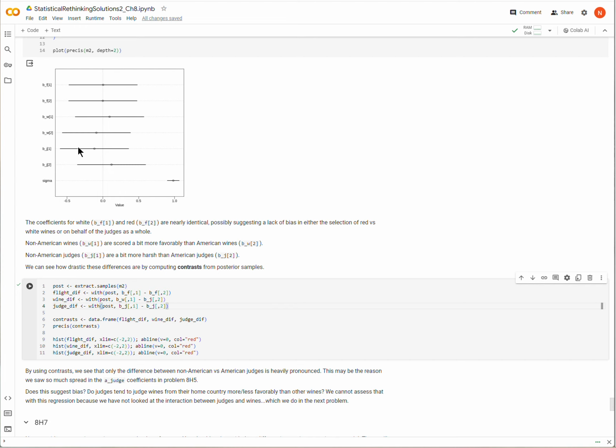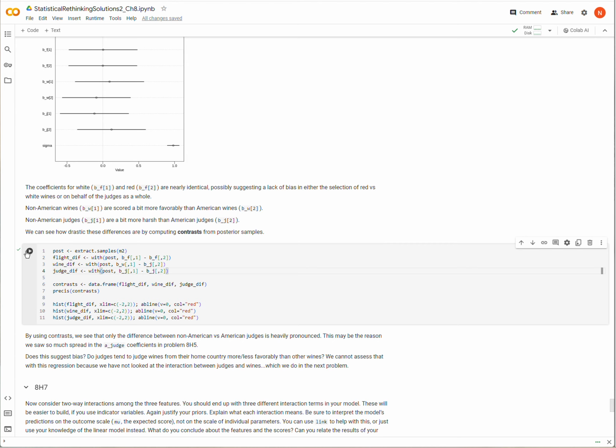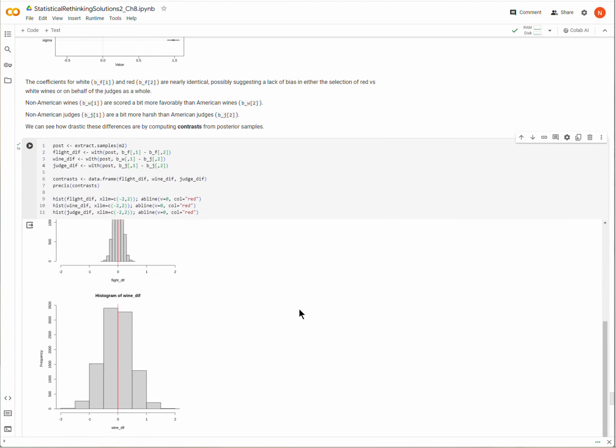Roughly what I'm going to do is take a posterior distribution for both of these coefficients, randomly select a value from this line and randomly select a value from this line, find the difference, plot it, and then do that 10,000 times or 1,000 times or however many times. And then what we get is a posterior distribution of the difference between the two levels of each of these. Okay, so let me go ahead and plot these.